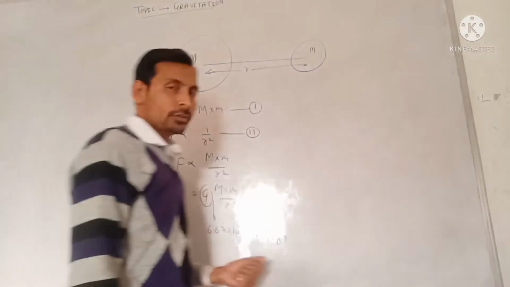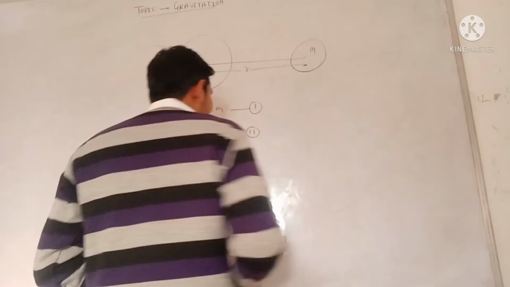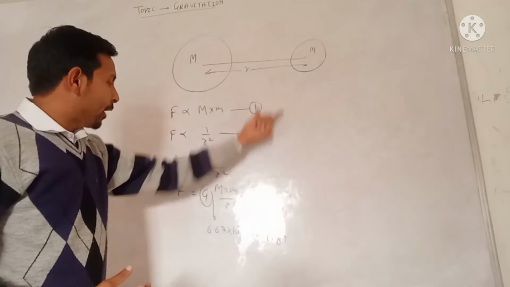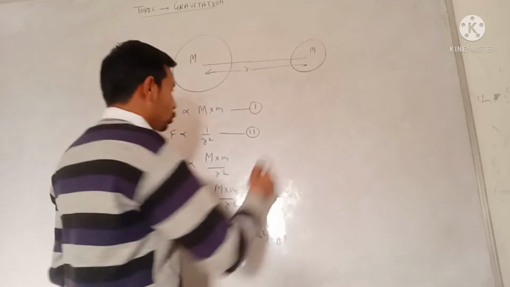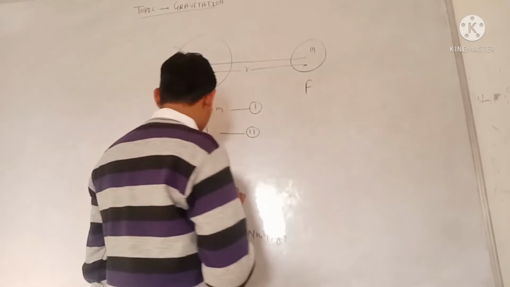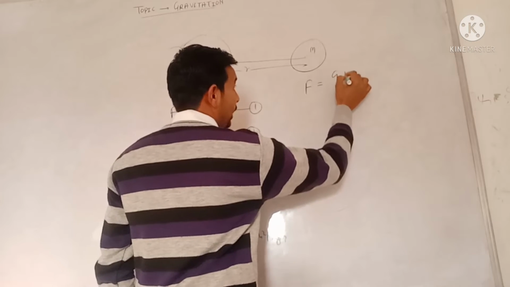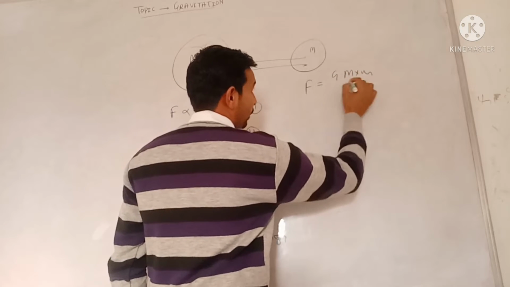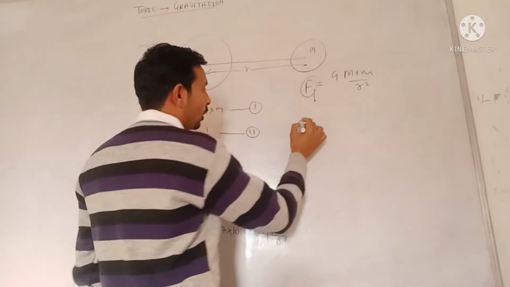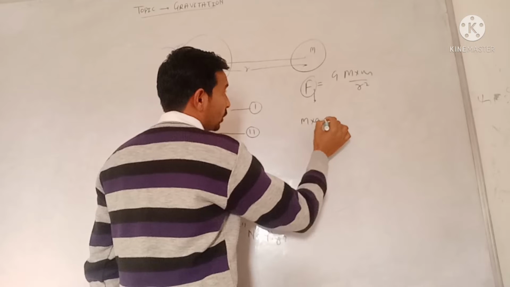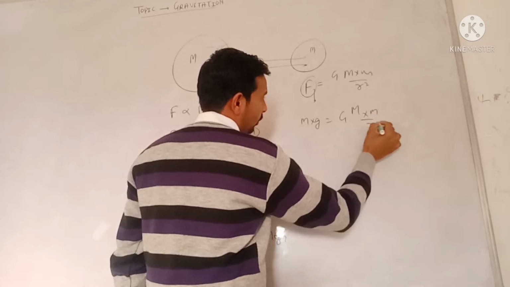And we all know that falling objects always have acceleration. So if we replace this force by m into g, we get m g is equal to G M m by r square.